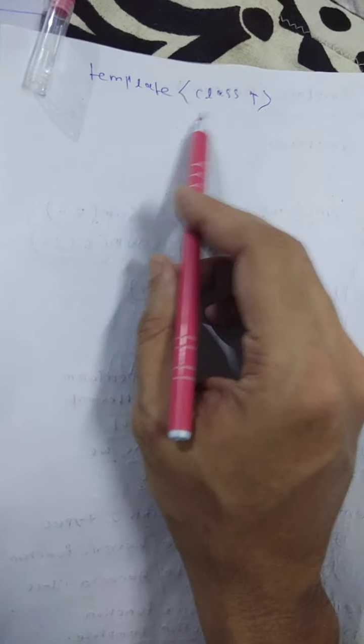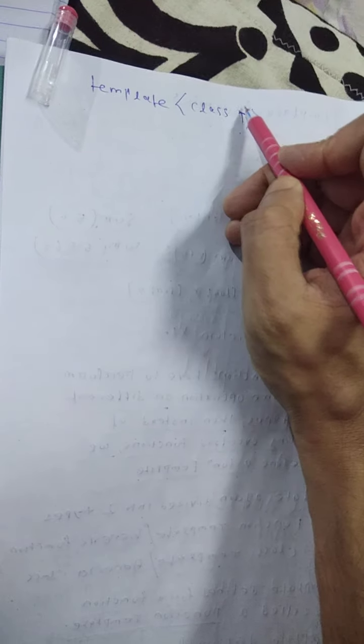Okay, so let's discuss the syntax of a function template. First we define template class T. Here it is a placeholder.